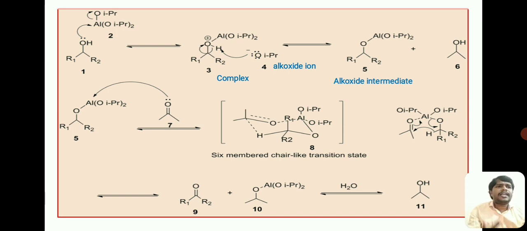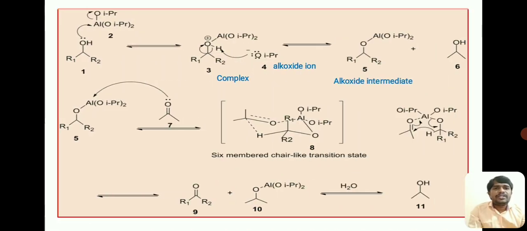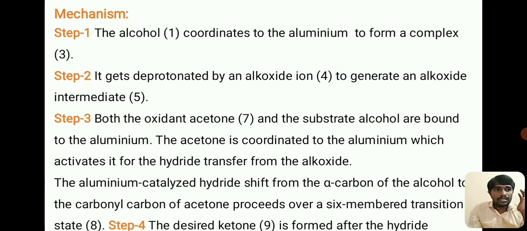And in the next step, what happened? The acetone and an alcohol, that is the oxidant acetone and the substrate alcohol, are bound to aluminum. See what happened in this case, the acetone is coordinated to the aluminum, in which it gives the activation for the hydride transfer from the alkoxide.